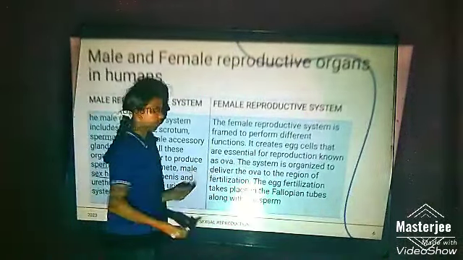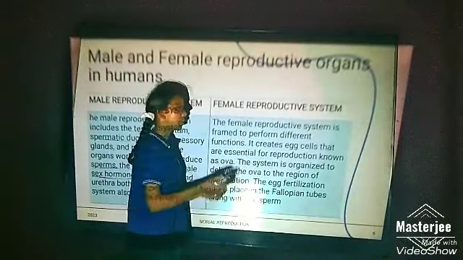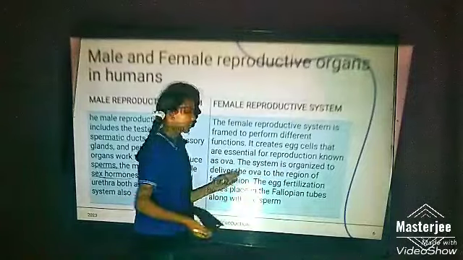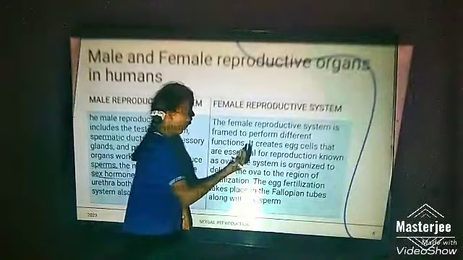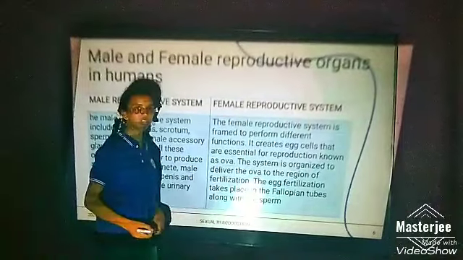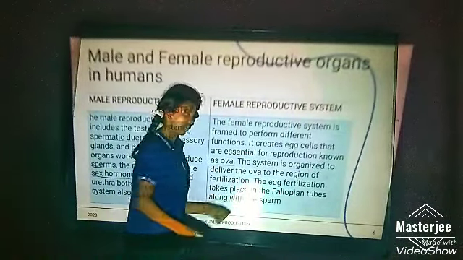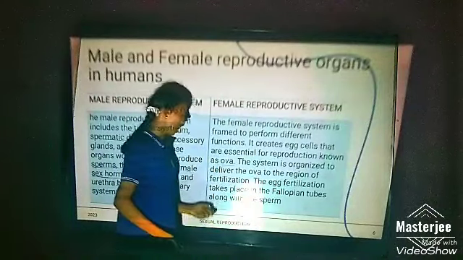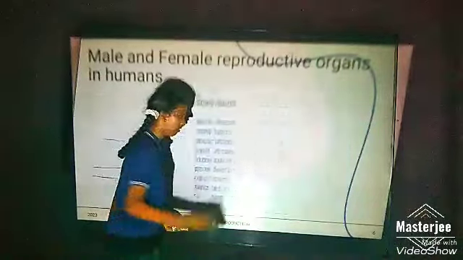Female reproductive system. The female reproductive system is framed to perform different functions. It creates egg cells that are essential for reproduction, known as ova. The system is organized to deliver them to the region of fertilization. The egg fertilization takes place in the fallopian tubes along with the sperms.